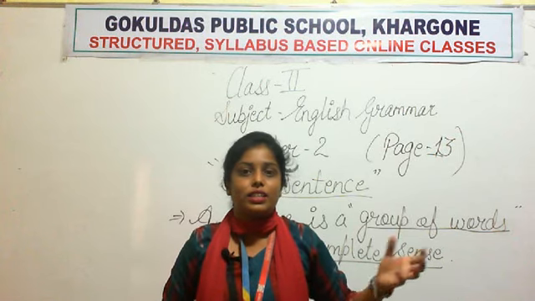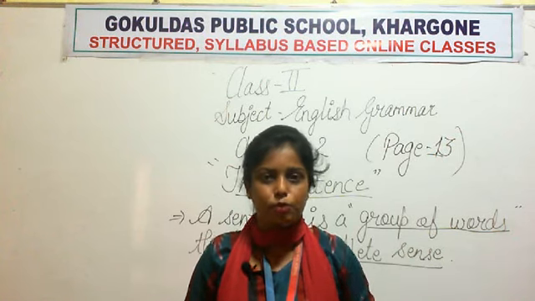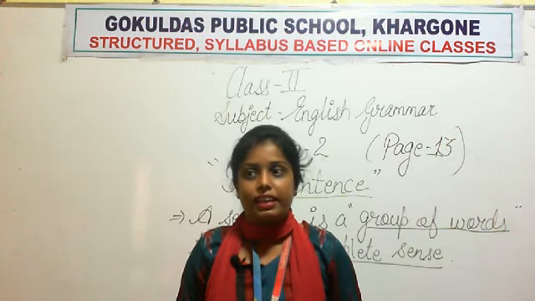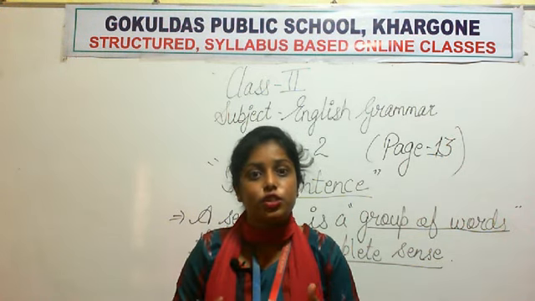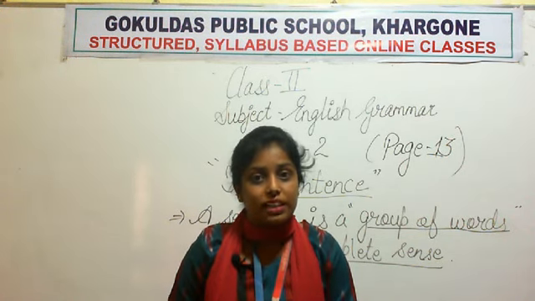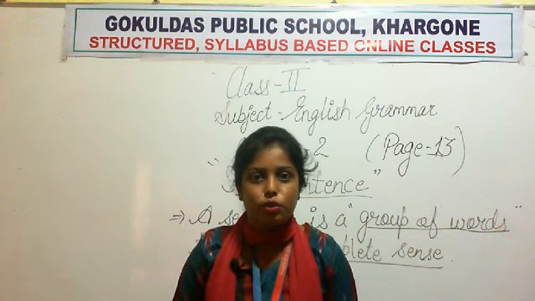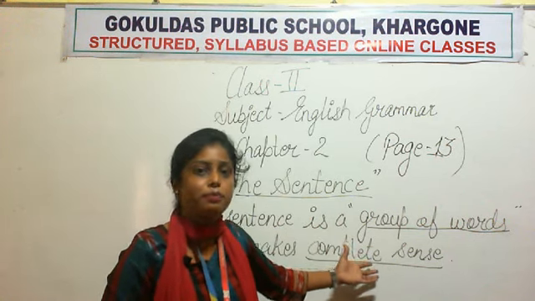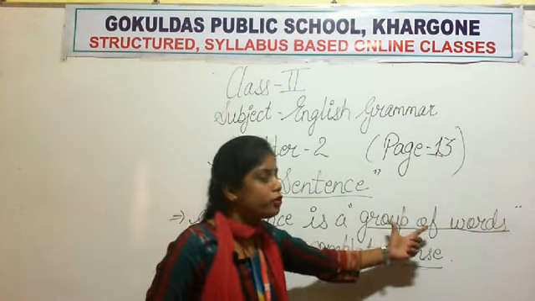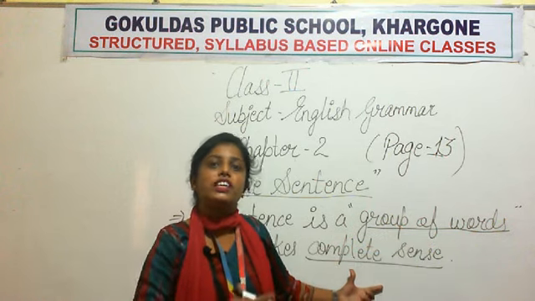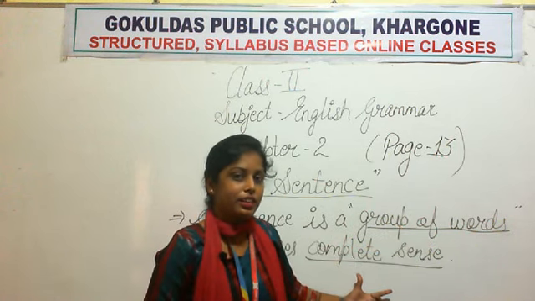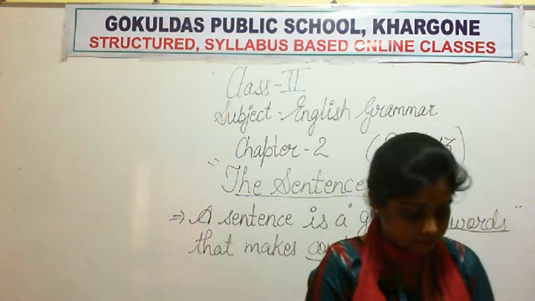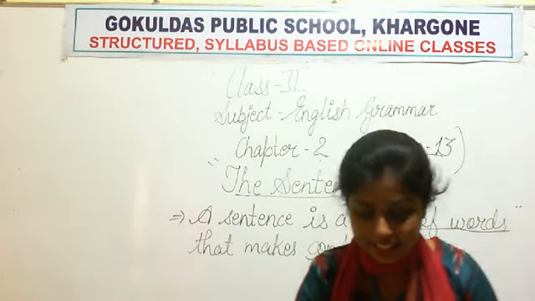When we were studying words, I told you, कि a group of letter that should make a proper meaning. Okay, एक proper meaning होना चाहिए उस word का. तो here also the same way group of words का एक proper meaning होना चाहिए, complete sense निकल कर आना चाहिए. Okay, so this is what a sentence is.